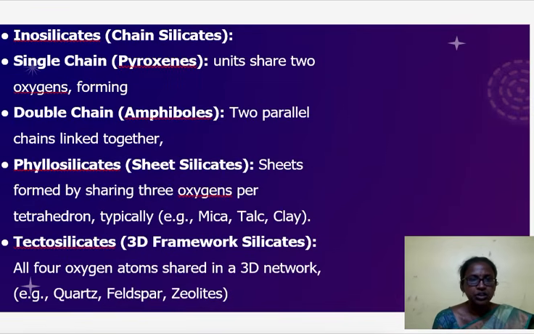Next, the fourth type is inosilicates, that is chain silicates. It has two subdivisions: single chain pyroxenes and double chain amphiboles. In single chain, units share two oxygens. In double chain, two parallel chains are linked together. Then phyllosilicates, that is sheet silicates. Sheets are formed by sharing 3 oxygens per tetrahedron, typically mica, talc or clay. Tectosilicates, that is 3D framework silicates, where all 4 oxygen atoms are shared in a 3D network, for example quartz, feldspar and zeolites.